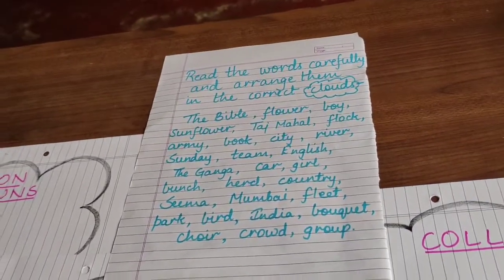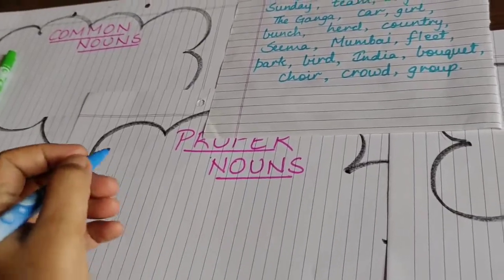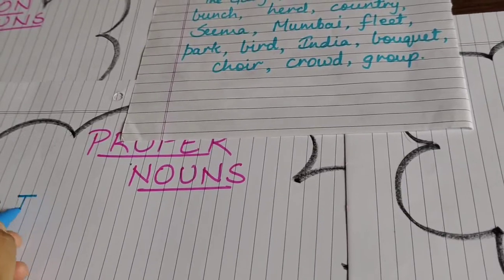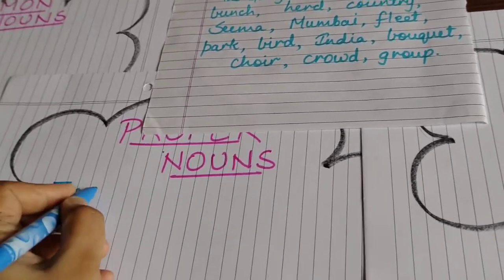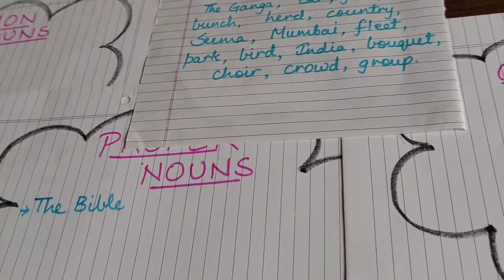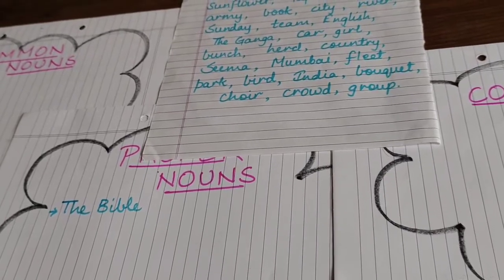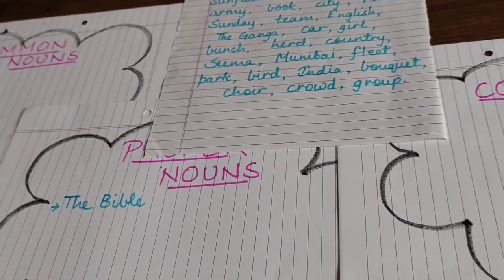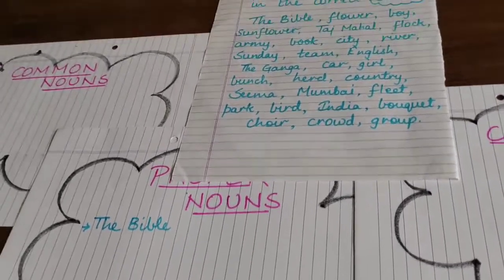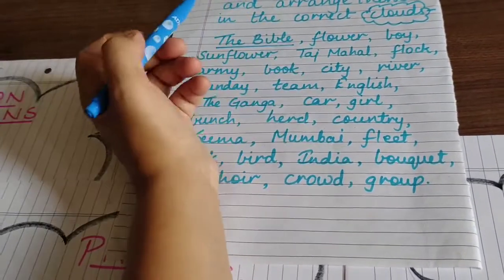We will write it in the proper noun cloud. So coming to the proper noun, like this, in this cloud we will write THE, the Bible. BIBLE, Bible. This is the first word. Okay, is it clear to you all how I am doing this exercise, how I am doing this whole activity to make you understand? Now we have underlined this word as we have completed it, the Bible.